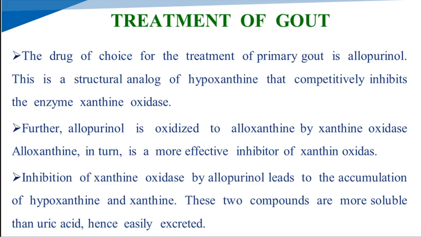Allopurinol is oxidized to alloxanthine by xanthine oxidase enzyme. This alloxanthine is the more effective inhibitor of xanthine oxidase. Inhibition of xanthine oxidase by allopurinol leads to the accumulation of hypoxanthine and xanthine, since they are not converted into uric acid.